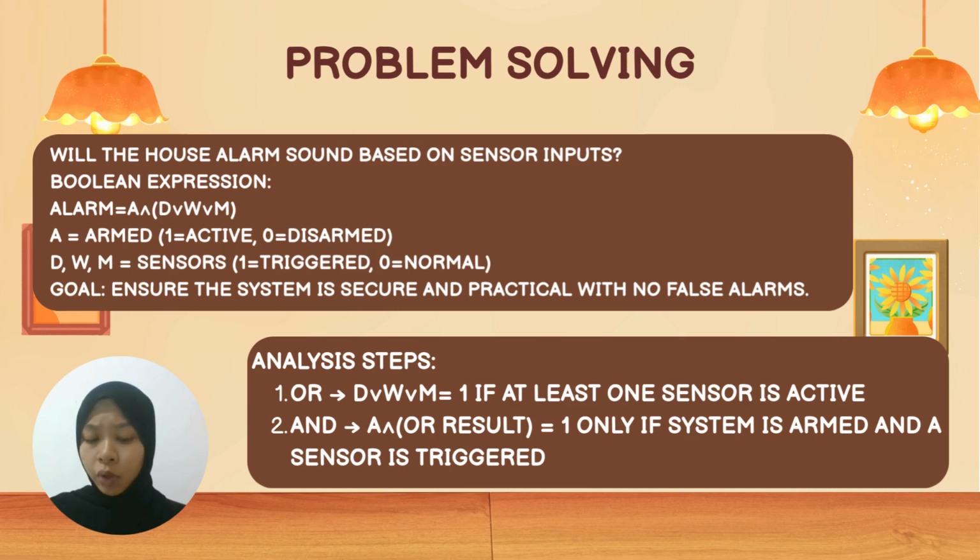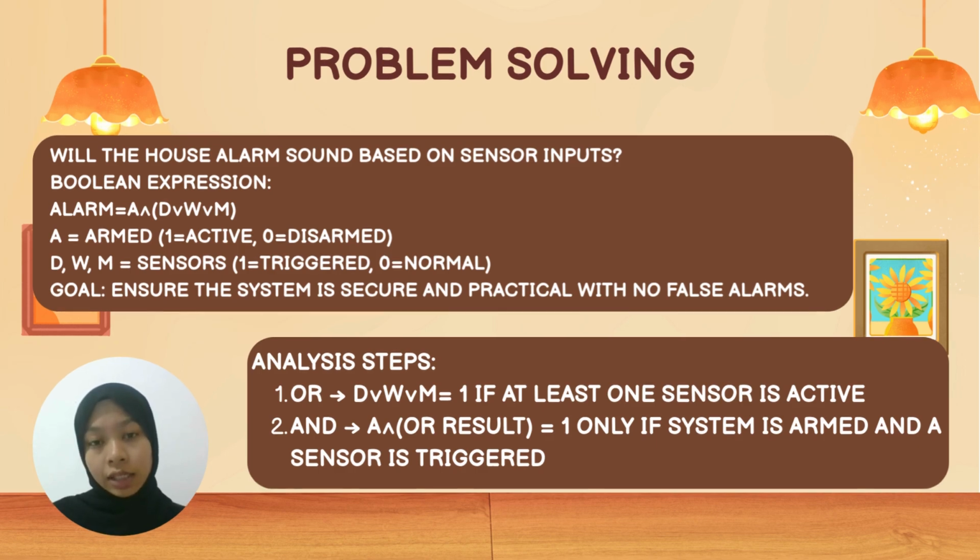So now how do we solve this? We break it into two clear steps. The first step is to evaluate the OR part, D or W or M. This is one if at least one sensor is active. Then the second part is the AND part, A and the OR result. So the alarm is 1 only if the system is armed and at least one sensor is triggered. This logical structure ensures the system only activates when necessary.